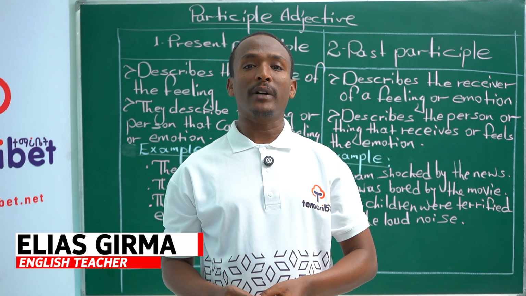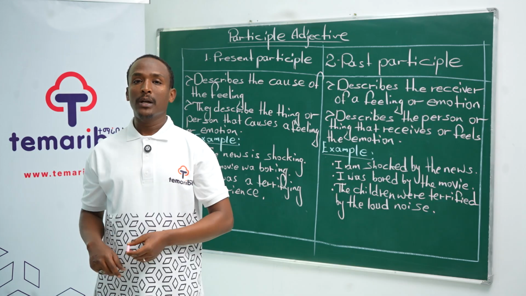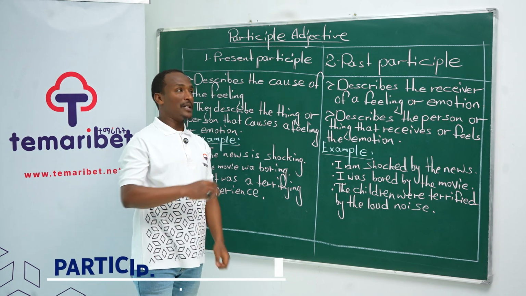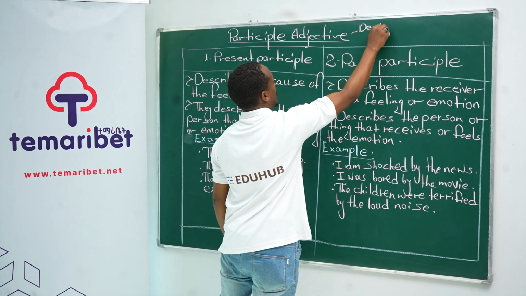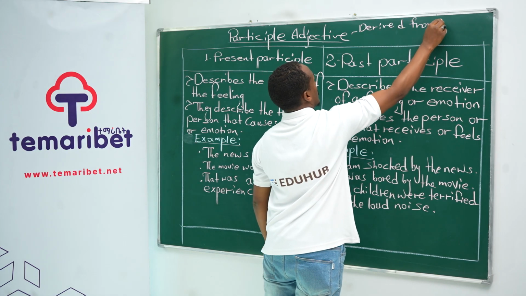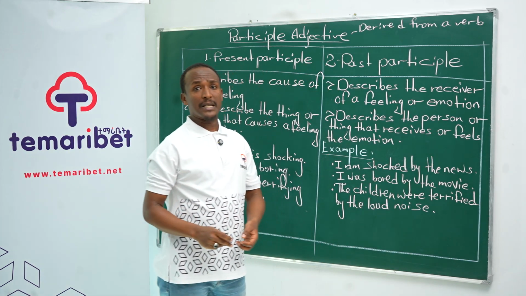Today we are going to identify which participle adjective we use to describe nouns. Guys, participle adjectives are adjectives derived from a verb, okay? But their part of speech is an adjective.